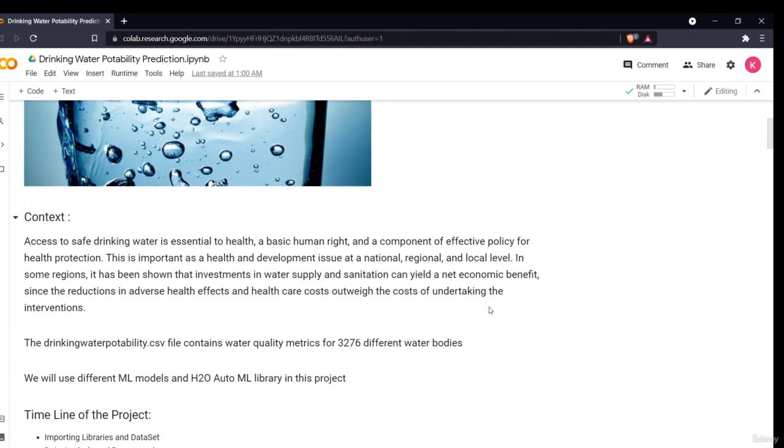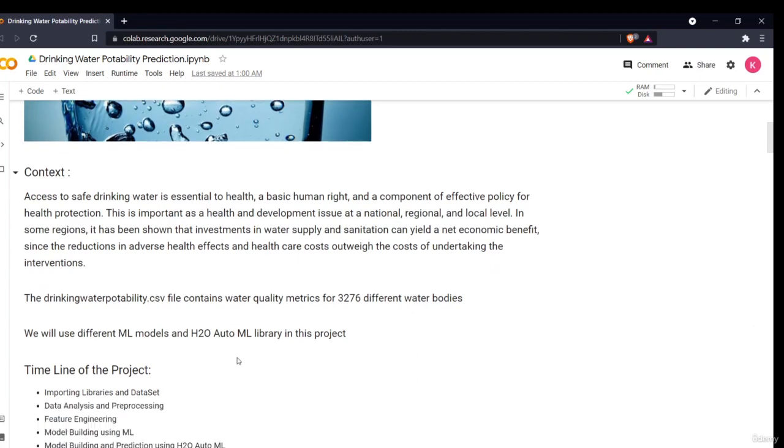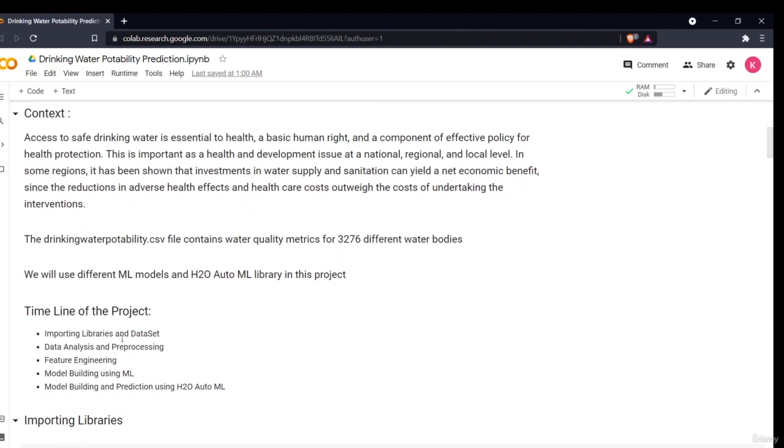So the drinking water potability file contains information about 3,276 water bodies. Okay, so we'll be using different ML models and the H2O AutoML library in this project to predict the results. Let us understand the timeline of the project.